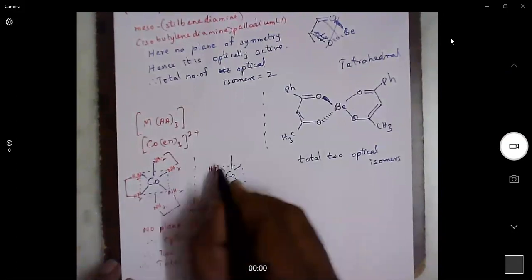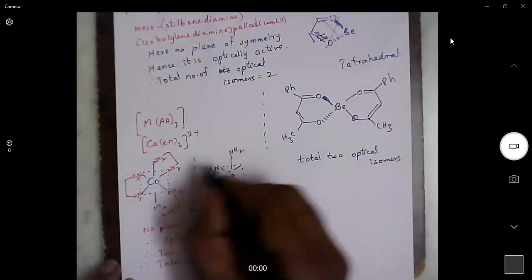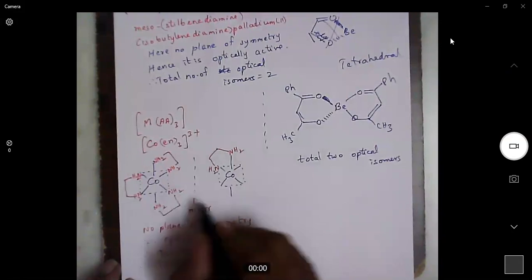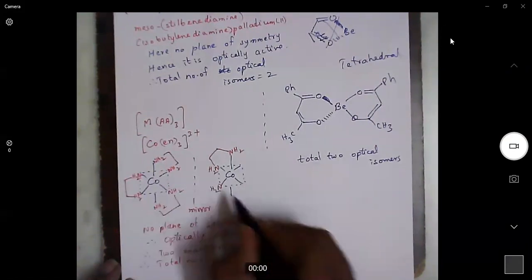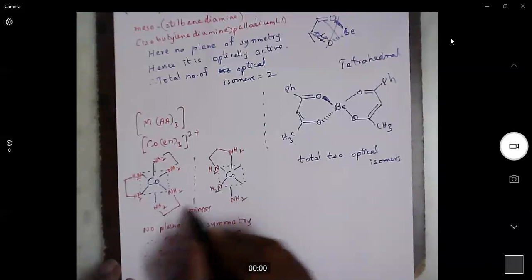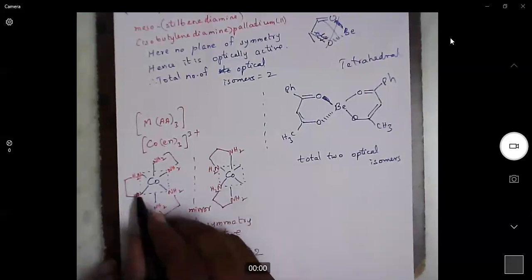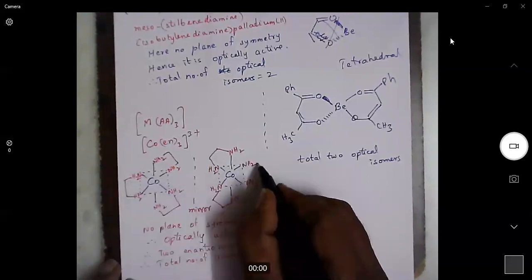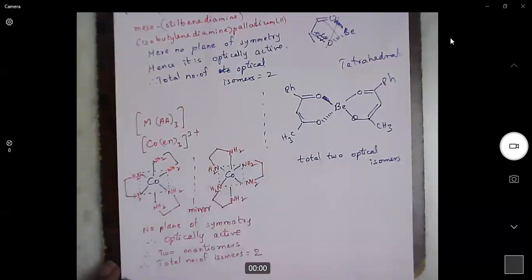This NH2 is near, then this chain, then this NH2 and this NH2. Of course, this chain is also nearer. This ethylene diamine complex is far away. So here also this ethylene diamine will be far away from the mirror. So this is how we need to draw mirror images for these complexes.